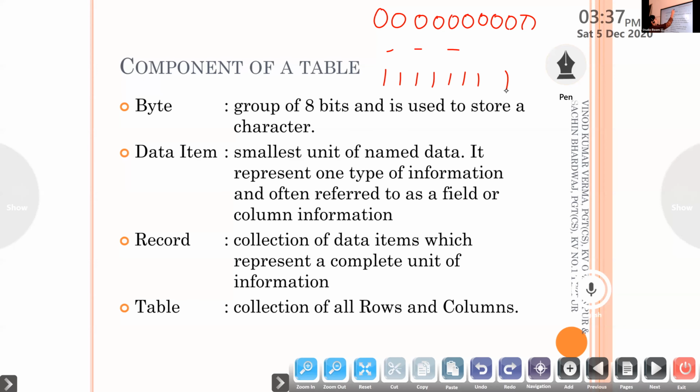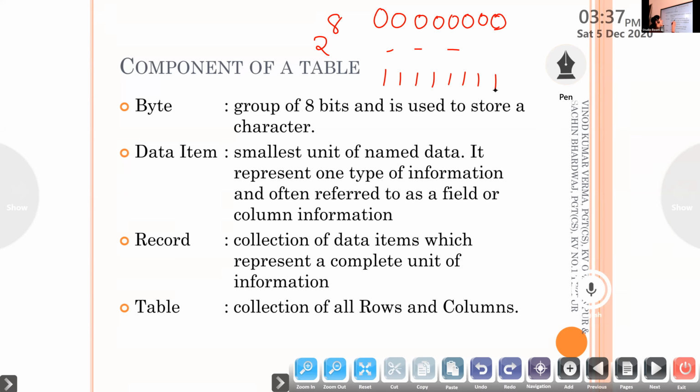That is 2 raised to 8. Like 8 times 0, right? How many zeros I have written? Only 8 zeros. 8 ones. So that is 8 bits. That is 1 byte. That is 2 raised to 8 combination. But here it is something else.